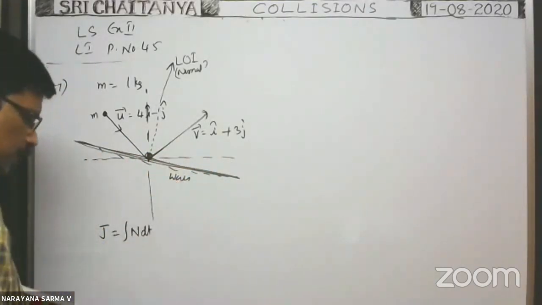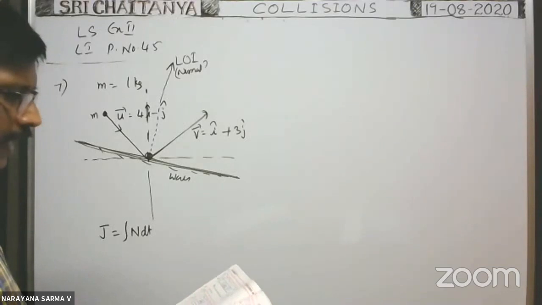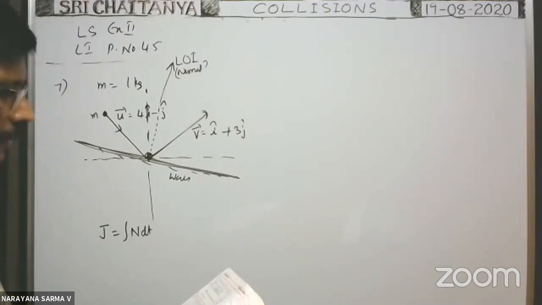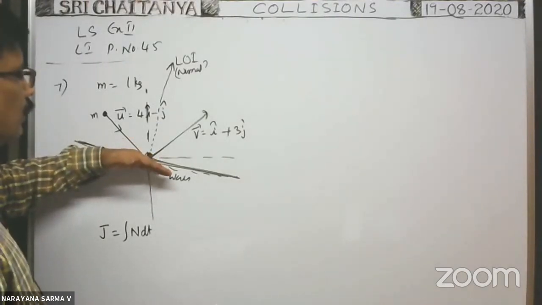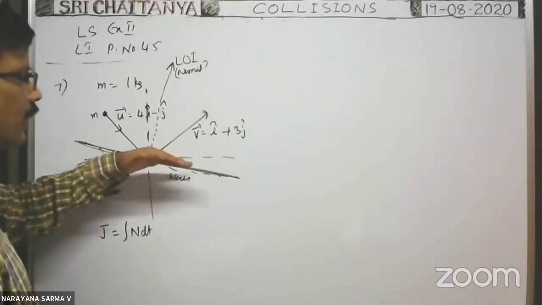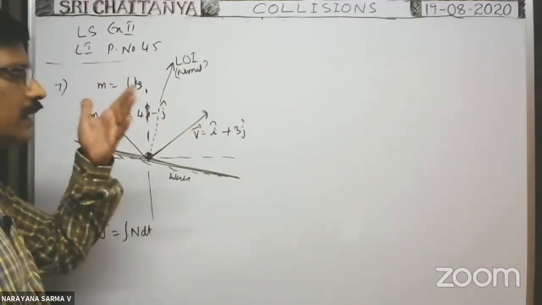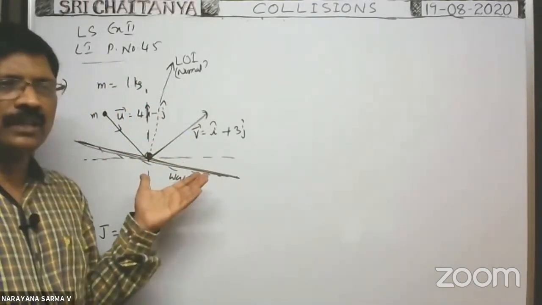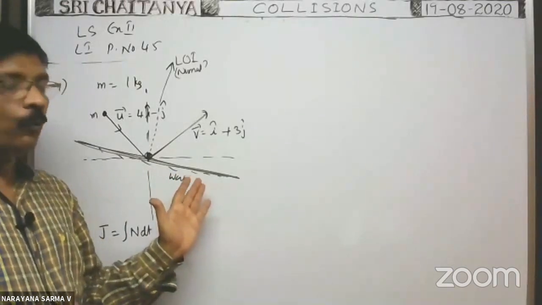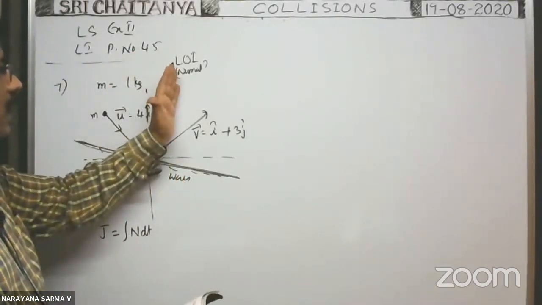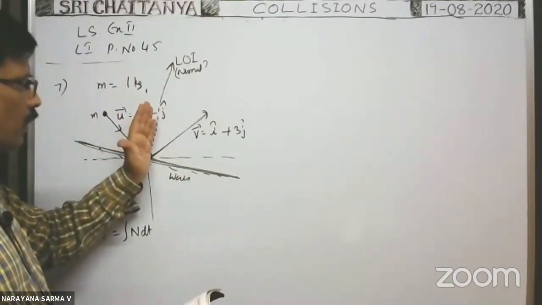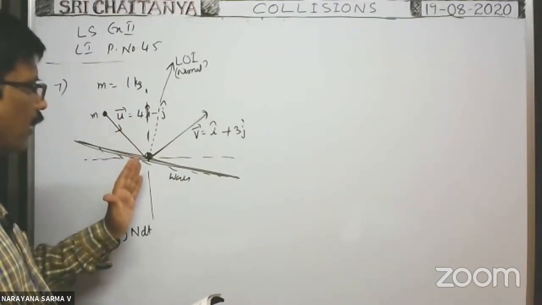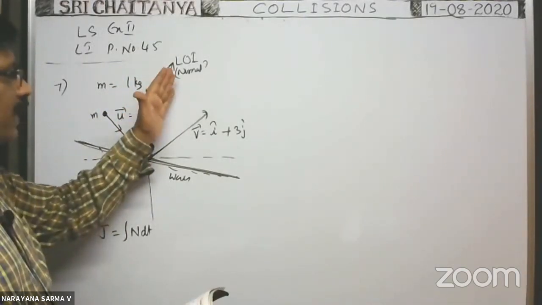Parallel to the wall, there is no change in the momentum because friction is not given. Is friction given in the problem? I think friction is not given. That's why parallel to the wall there is no friction, and no change in the velocity. There is no change in the linear momentum also. Whenever there is no change in velocity, there is no change in the momentum also parallel to the wall. Only normal to the wall, or along the line of impact, because of collision, the force acts on the ball along the normal to the wall.